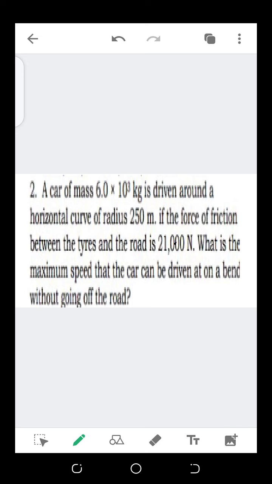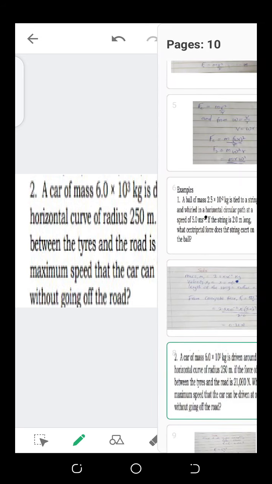I have F, I have M, I have R, but I don't have V. So if I substitute the values here, I'll get 21,000, that is the force, equals the mass, 6 times 10 raised to 3 kg, multiplied by the velocity that I'm not given, velocity squared, divided by the radius, which is 250 meters, and upon operation I'll get 21,000 equals 6,000 divided by 250.